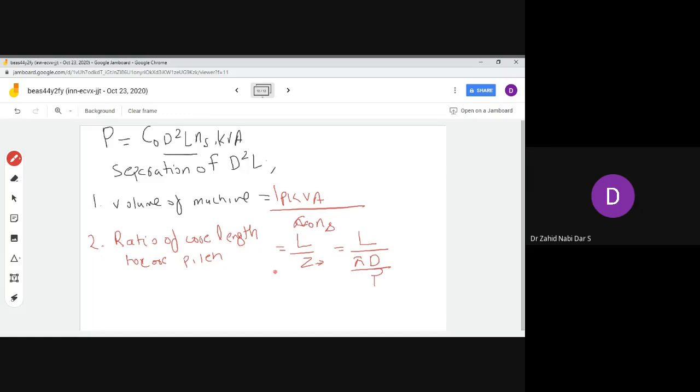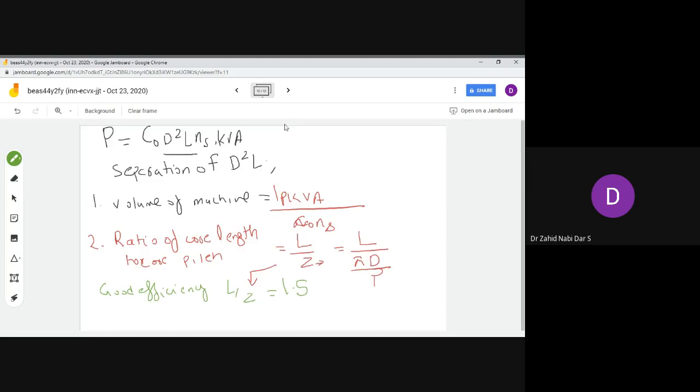This L by Z ratio is very vital. If the design is for good efficiency, your L by Z ratio would be 1.5, that is L by pi d by p.